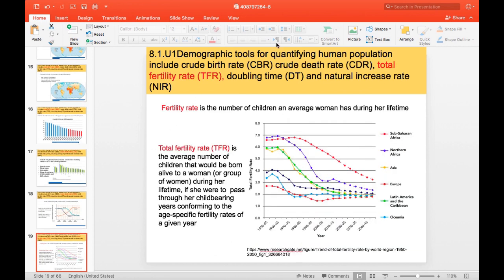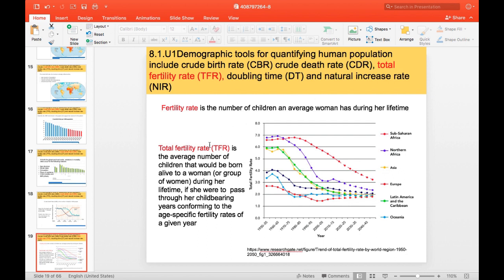Now we're going to talk about the third term, TFR, okay? That is the total fertility rate. The total fertility rate is the number of children an average woman has during her lifetime. For example, in my case, I just have 2 kids. But we are going to calculate the average depending on the country, because in other countries it's very different, like China and India, or maybe Ecuador.